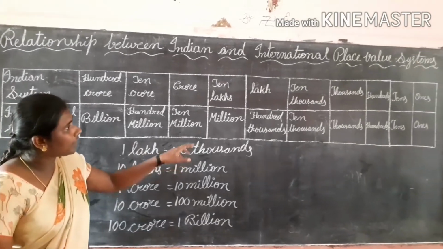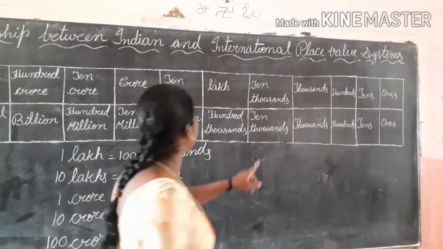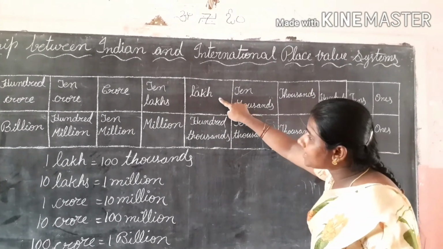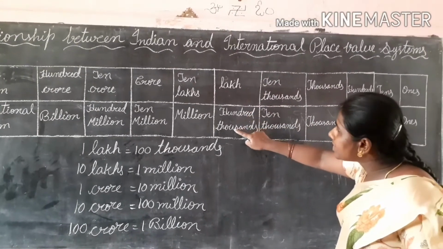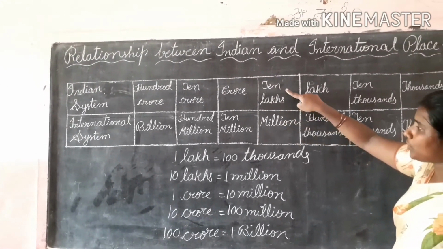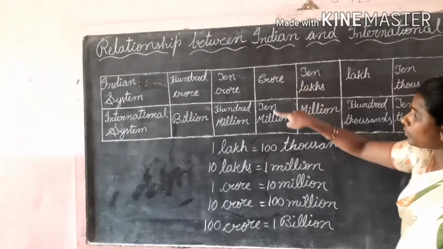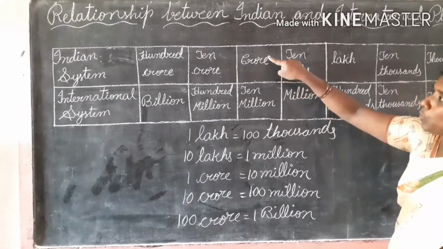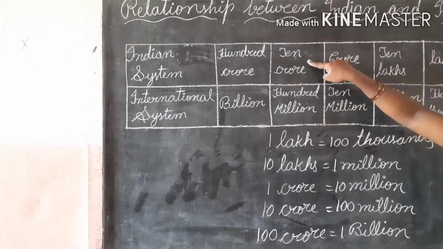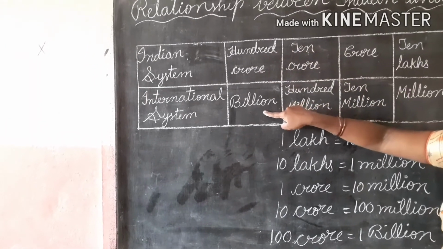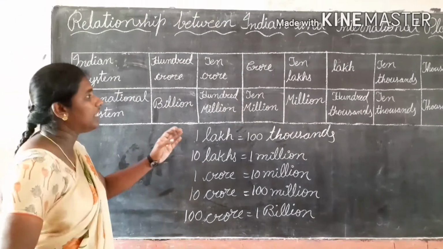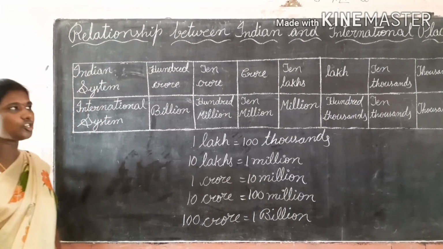Okay, once again I am repeating. Up to 10,000 places, both systems are same. After that, 1 lakh is equal to 100,000 or 100,000 is equal to 1 lakh. 10 lakhs is equal to 1 million or 1 million is equal to 10 lakhs. 1 crore is equal to 10 million or 10 million is equal to 1 crore. 10 crore is equal to 100 million or 100 million is equal to 10 crore. 100 crore is equal to 1 billion or 1 billion is equal to 100 crore. This is the relationship between Indian place value system and international place value system.